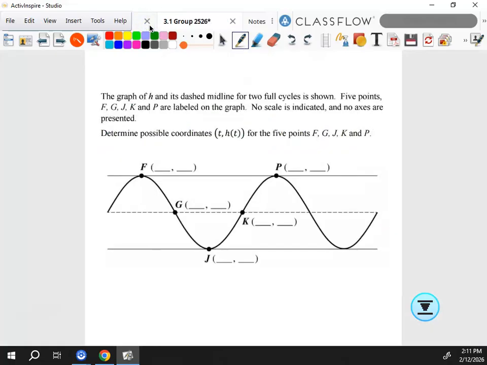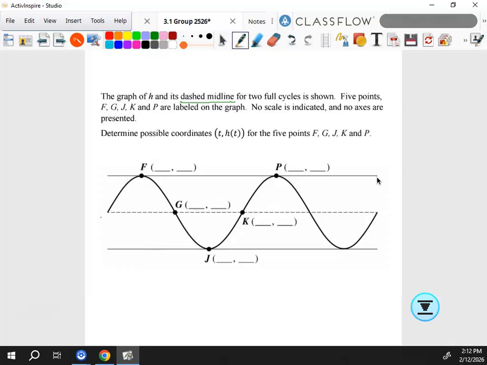Okay, listen. FRQ3 will definitely have a little graph that looks exactly like this, same letters, same everything. And part of the instructions will sound like this: the graph of H and its dashed midline. Now we haven't gotten to the part where we've actually talked about midlines yet. So let me give you the really difficult definition. The midline's in the middle. This dashed midline is literally in the middle between these other 2 lines because it's called a midline. We can handle that? Okay, there you go.